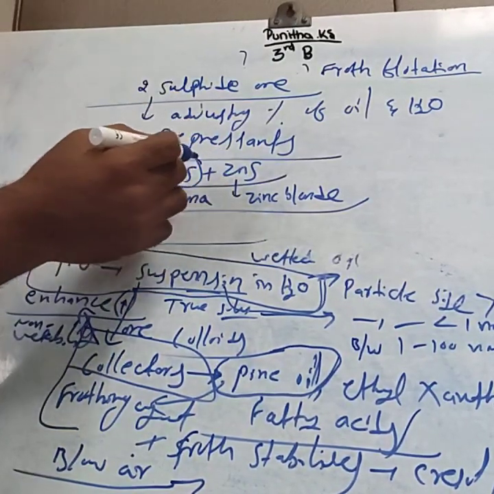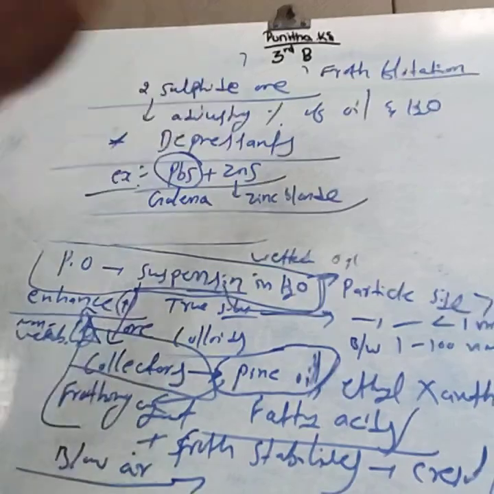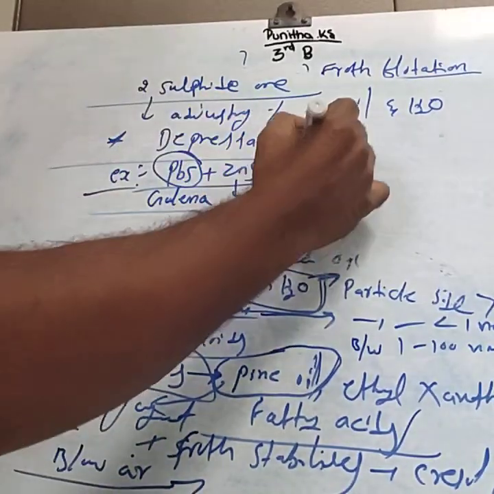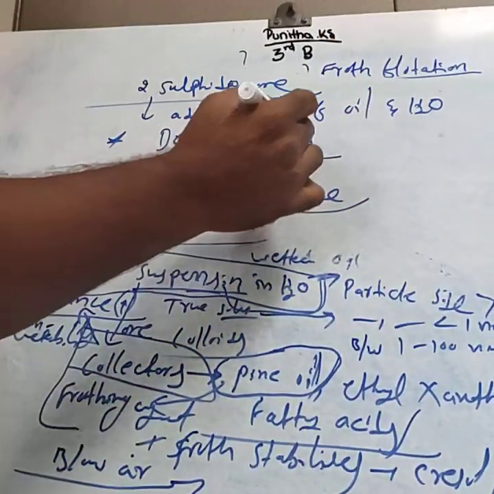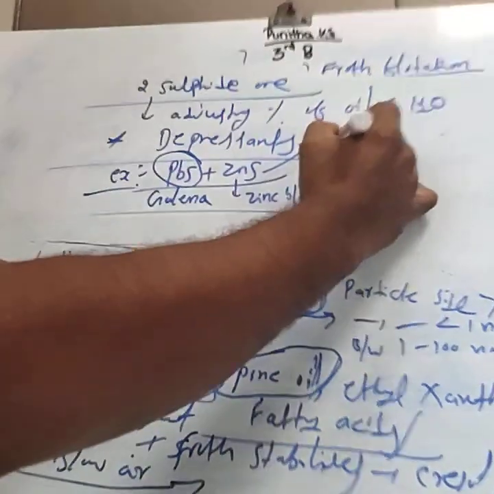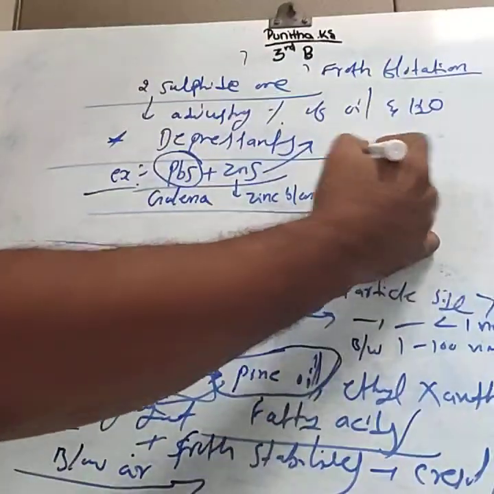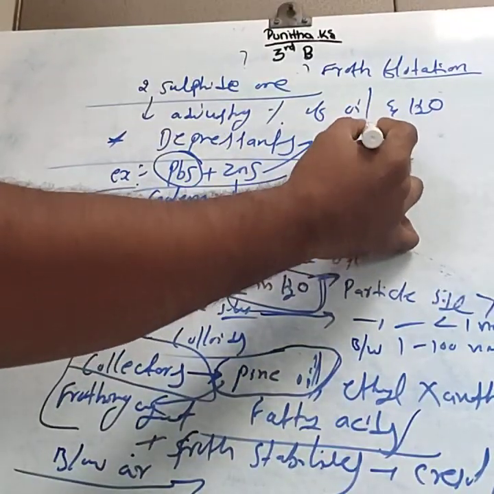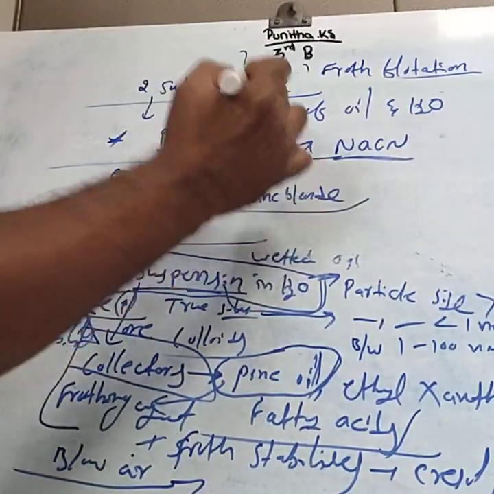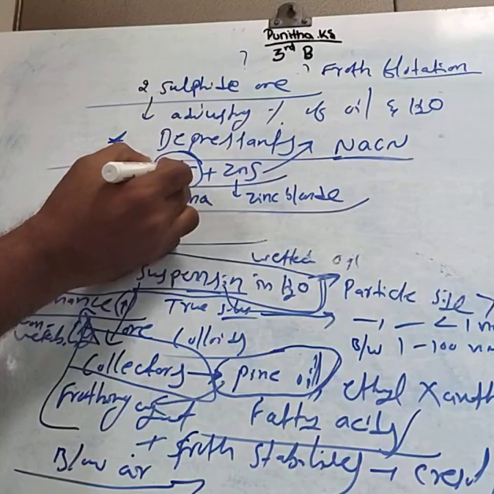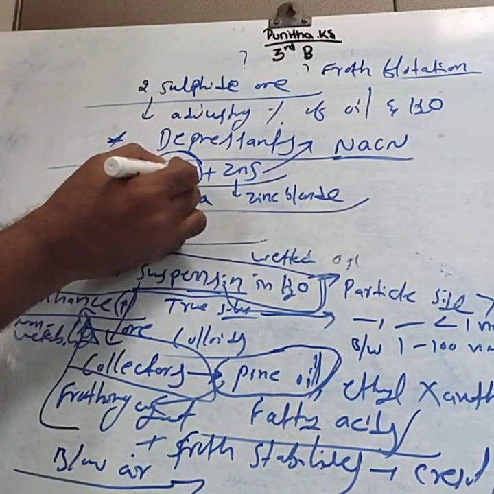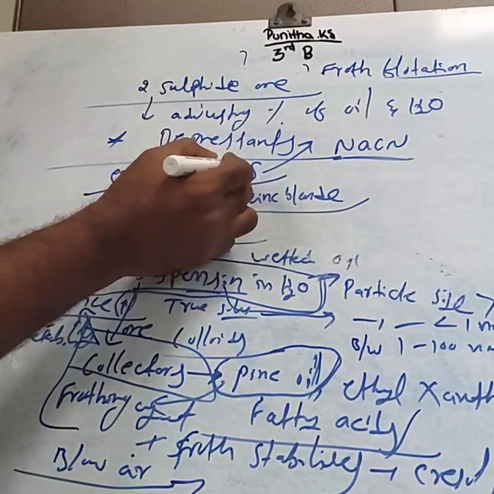How can you separate PbS from ZnS? With the help of a depressant like NaCN, sodium cyanide. NaCN is the depressant used to separate PbS from ZnS.